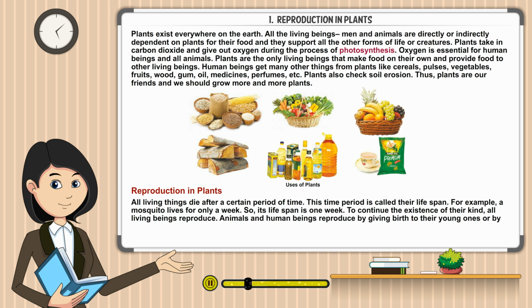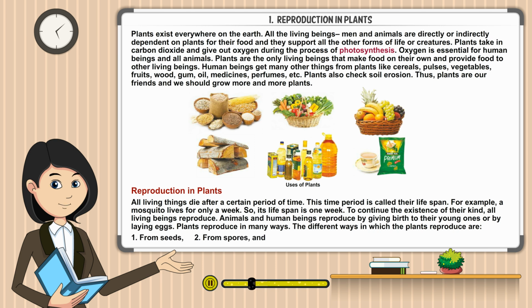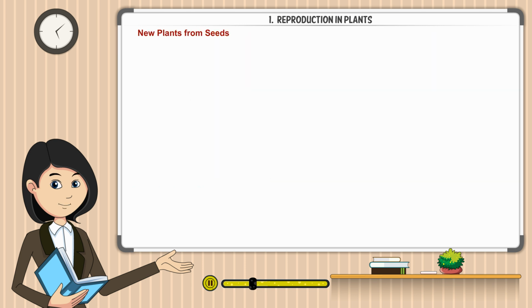Animals and human beings reproduce by giving birth to their young ones or by laying eggs. Plants reproduce in many ways. The different ways in which the plants reproduce are from seeds, from spores, and from their body parts. New plants from seeds. The plants reproduce through seeds by the process of germination of seeds.